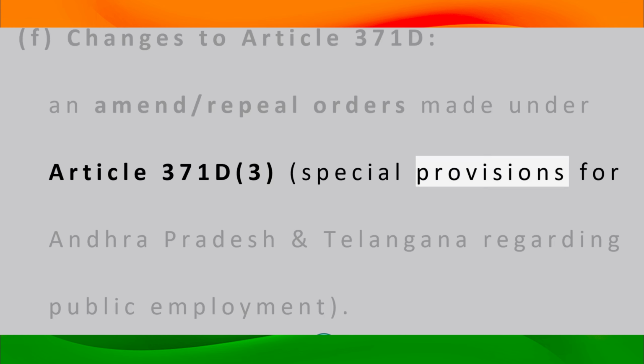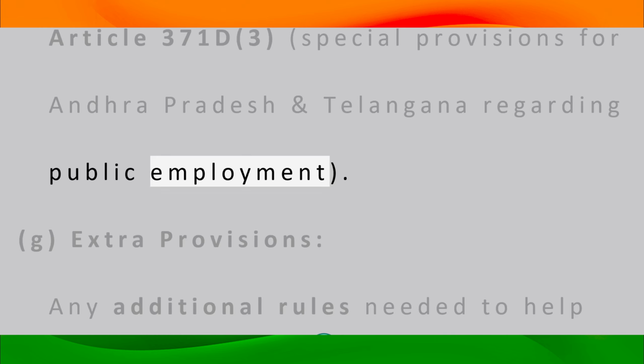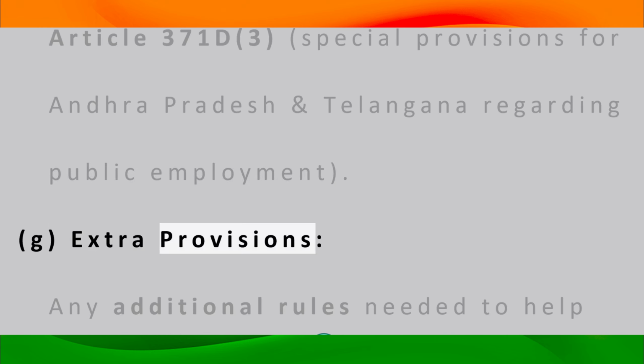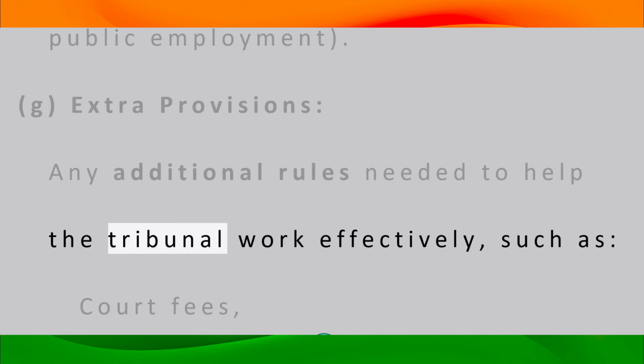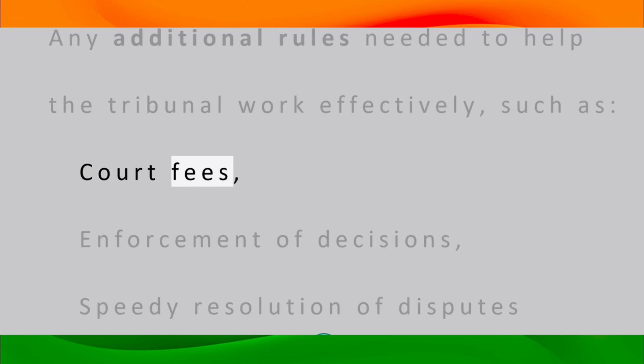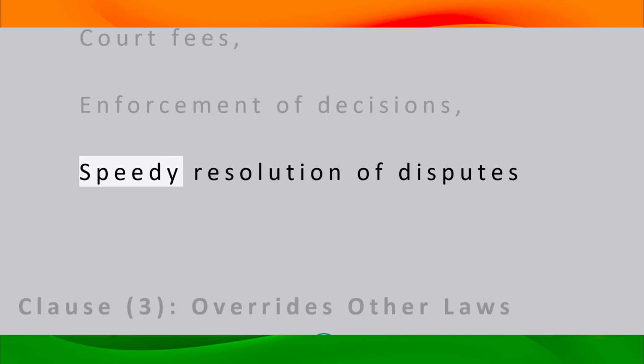Special provisions for Andhra Pradesh and Telangana regarding public employment. G. Extra provisions. Any additional rules needed to help the tribunal work effectively, such as court fees, enforcement of decisions, speedy resolution of disputes.